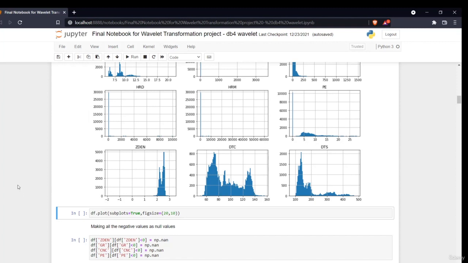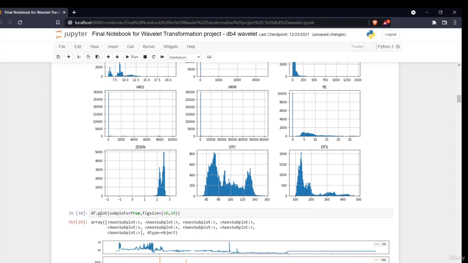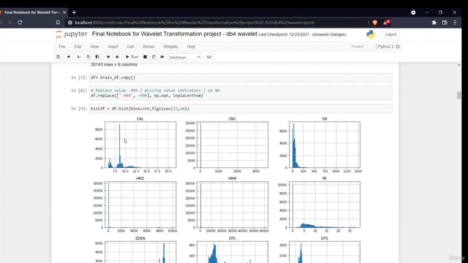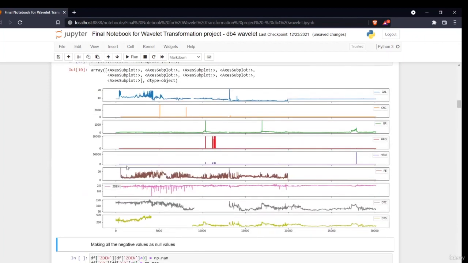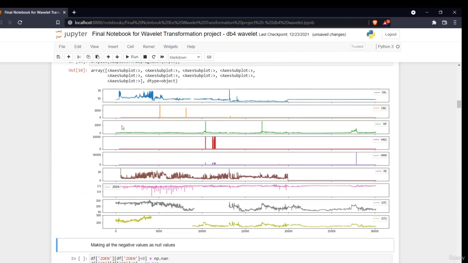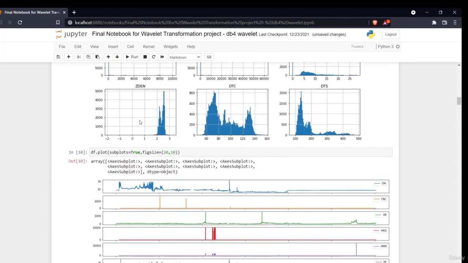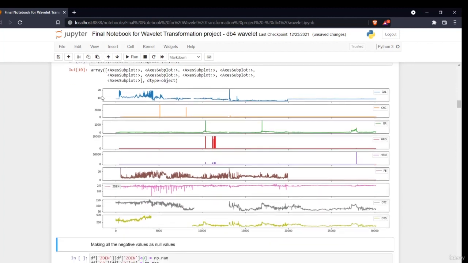So now I'll be using another function, that is df.plot. This is basically the same. This is plotting a histogram plot, this is plotting a line plot in a horizontal way. So it is actually the same. It is in the form of a line plot, which shows the ranges of the values. As you can see how your data is lying, the caliper log is going up and down, and it is almost the same. The spikes are mostly the outliers, because some of the time the machine can give a wrong reading. These are termed as outliers.